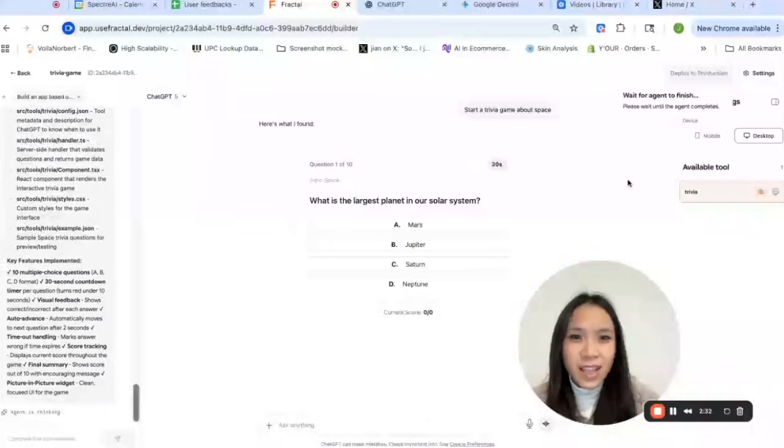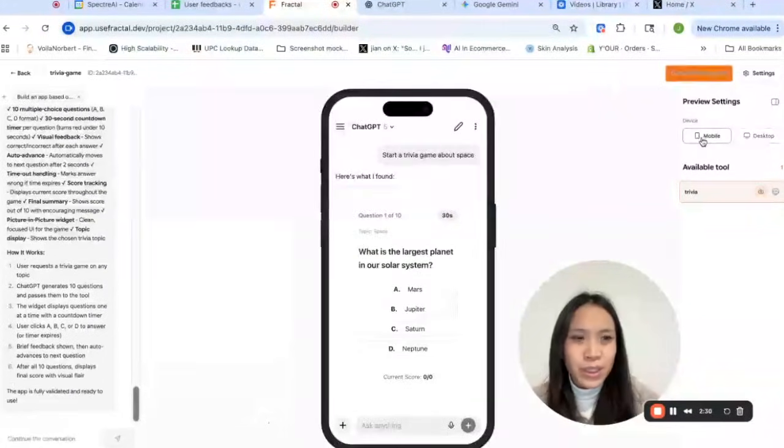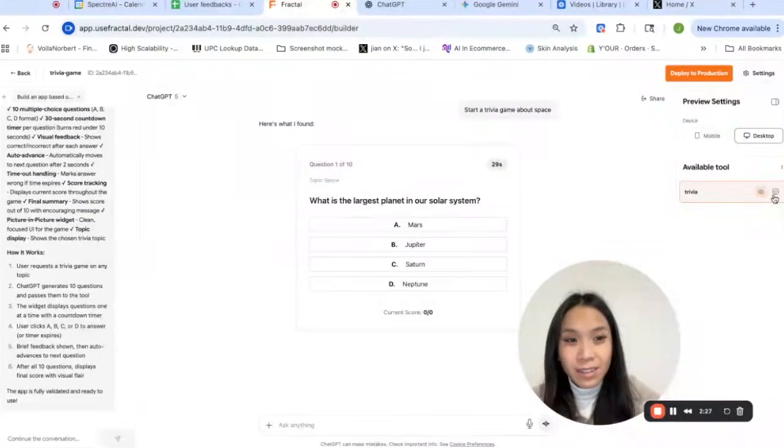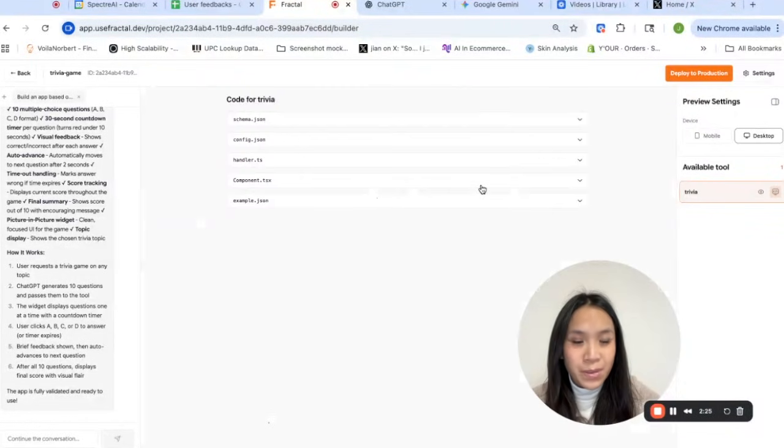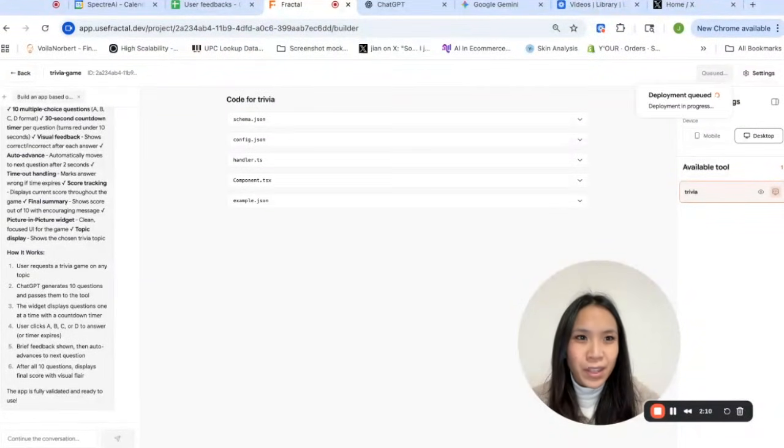I can see what it looks like on desktop and on mobile. I can check how it implemented the code as well. So it's super easy for me, if there's something I don't like, to see how it implemented it and reprompt it correctly. And now that it's done building, I want to deploy it. So I just click on this deploy button. It's going to deploy it and then give me a link so that I can add it to ChatGPT.